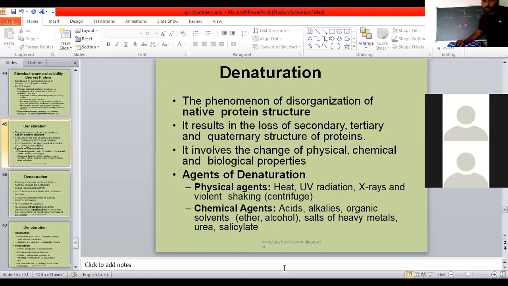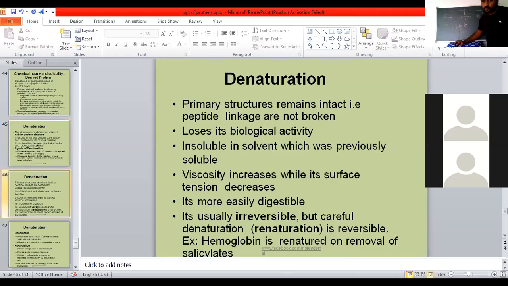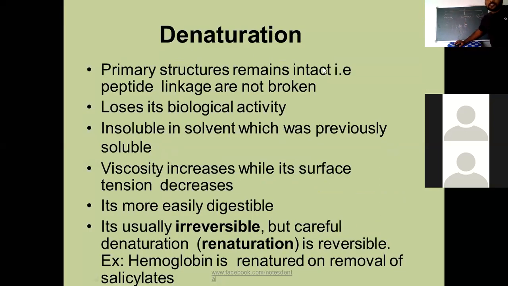Here, the primary structure remains intact, that is, peptide linkages are not broken. Even in denaturation, whatever interactions are present within the tertiary structure are all going to be disturbed. But the primary structure, whatever peptide bond is present between the amino acids, remains present. You see here, it remains present. These are never going to be disturbed. Remember, primary peptide bonds and also sometimes disulfide linkage.